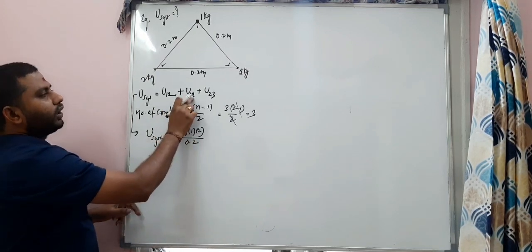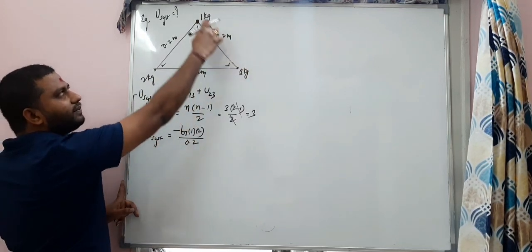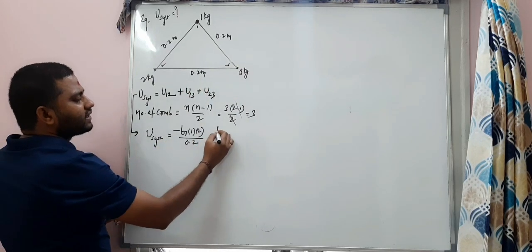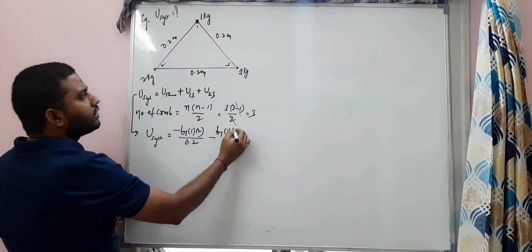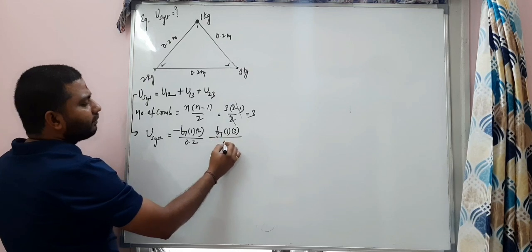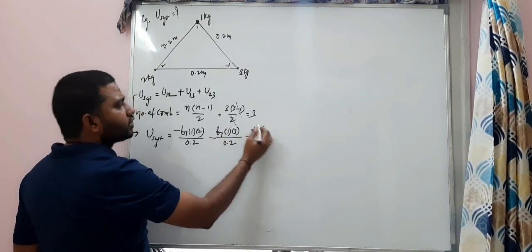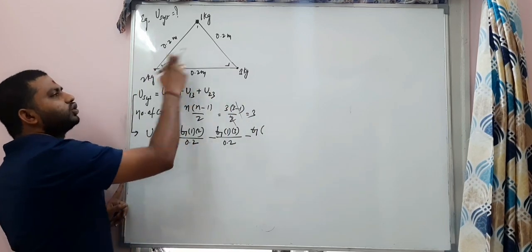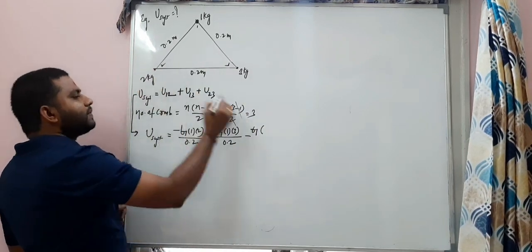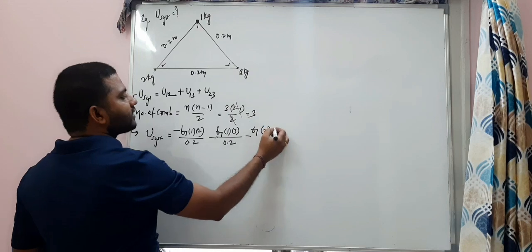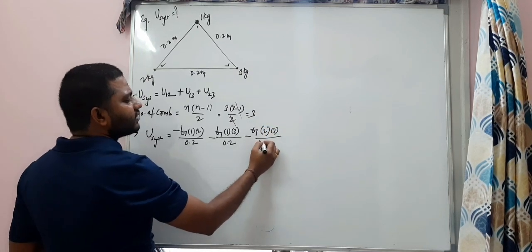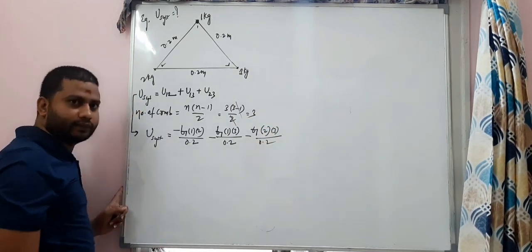Now U13: first mass and third mass, minus G M1 M2 divided by R. Next, the combination of 2 and 3: this mass is 2 and this mass is 3, divided by 0.2 once again.